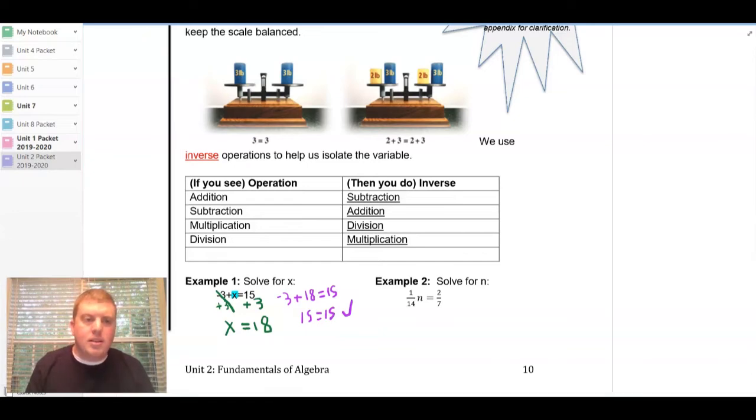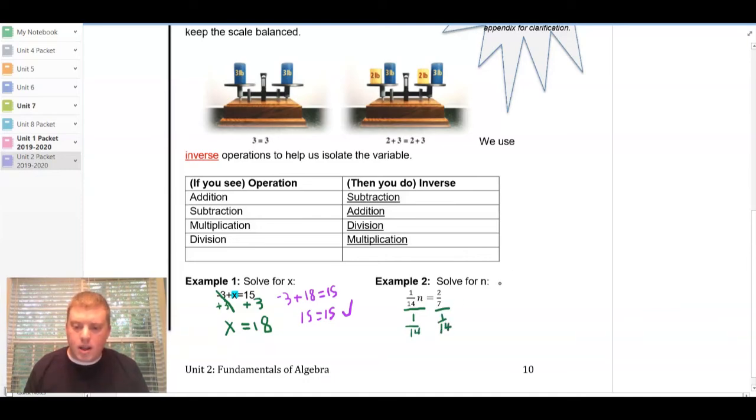So that's the good thing about these type of problems, is you can always check to see if you got it right. So on the next one, we are looking at 1/14 of n equals 2/7. Now we can look at this two different ways. The first way I'm going to look at is how it's written right now, 1/14 times n. To get rid of multiplication, our inverse is division. So we want to divide both sides by 1/14.